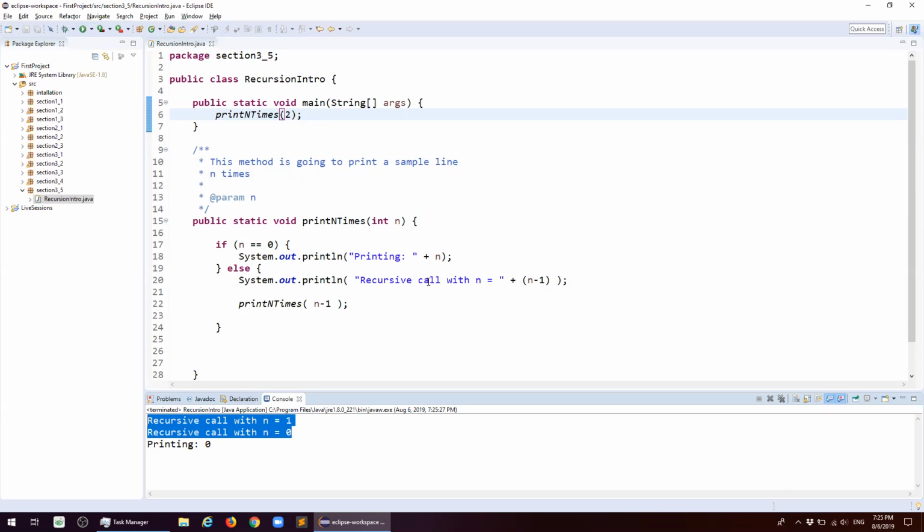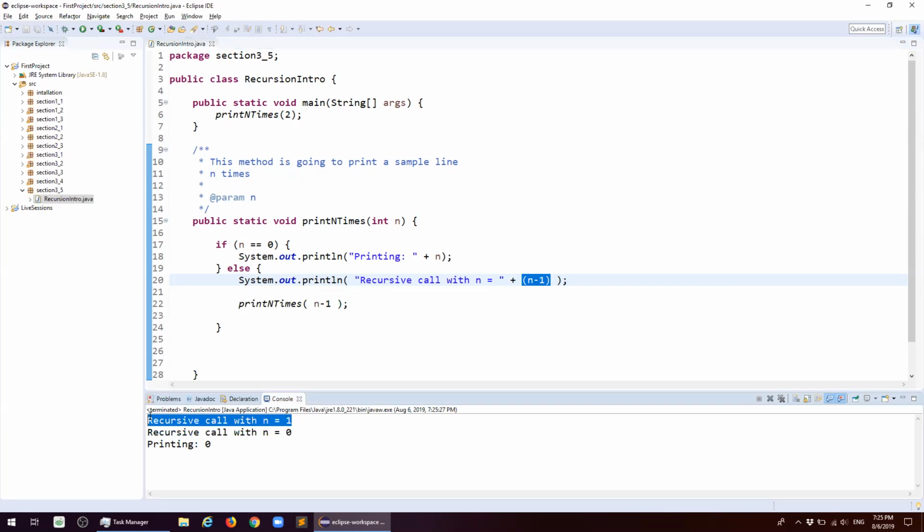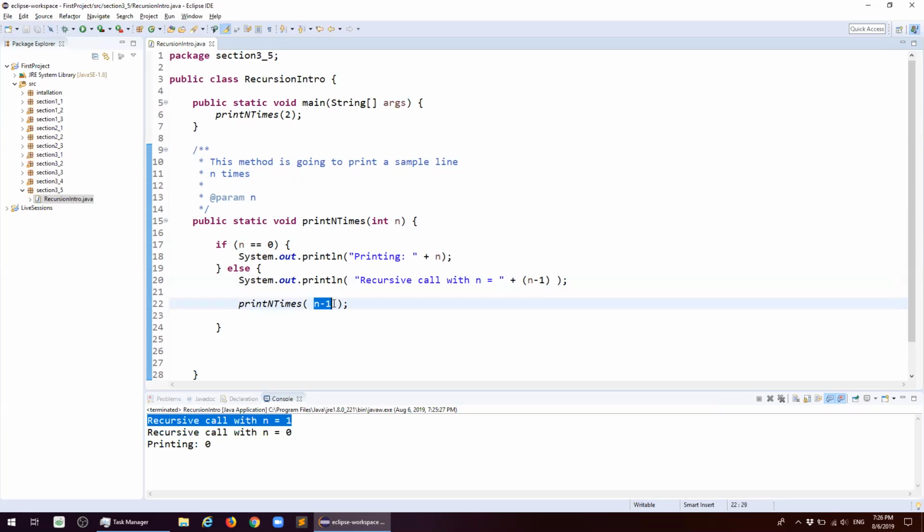So we made 2 recursive calls. We came here, is n equal to 0? No, n is equal to 2. In that case, I'm going to print out, I'm going to call this method recursively and say that n is equal to 2 minus 1, which is 1 now. And I print this out, then I call it, and within this call, the first call, I'm going to again come here and say is n equal to 0? No, n is equal to 1, because 2 minus 1 is equal to 1, right?